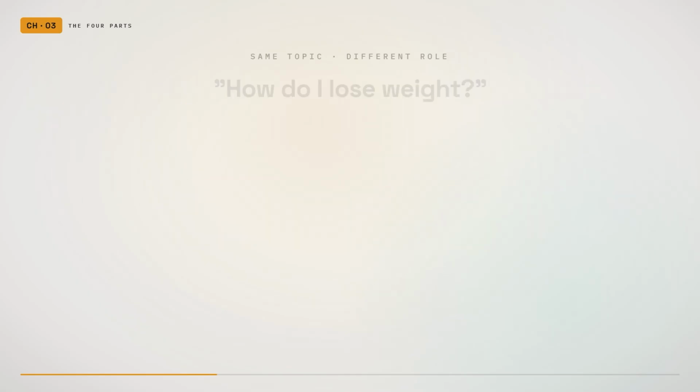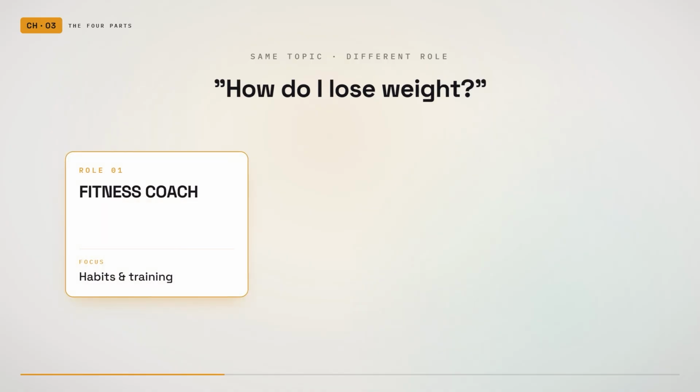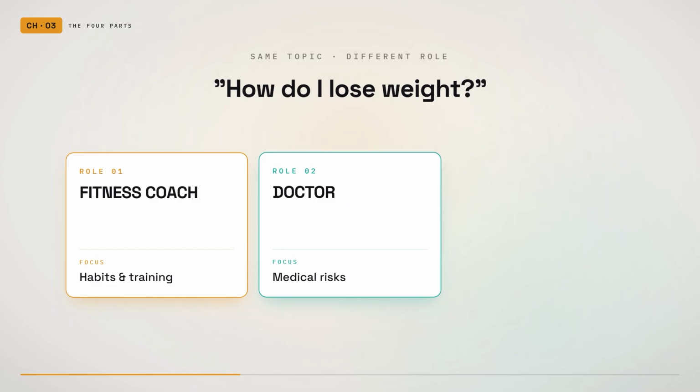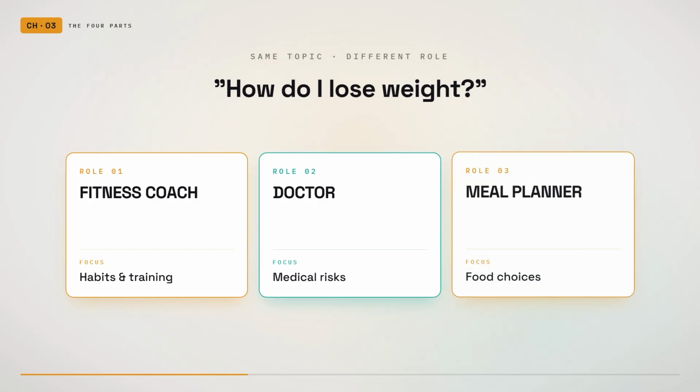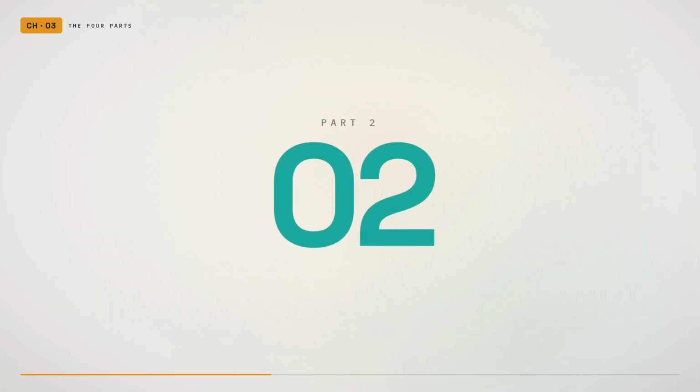of the response. A fitness coach may focus on habits and training. A doctor may focus on medical risks. A meal planner may focus on food choices. The same topic can produce very different answers depending on the role.